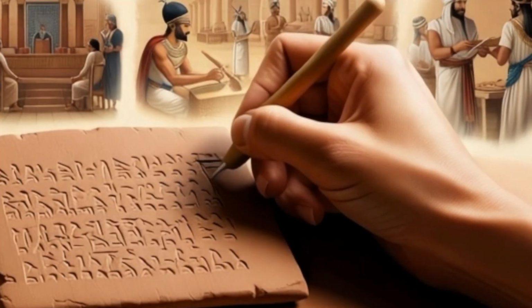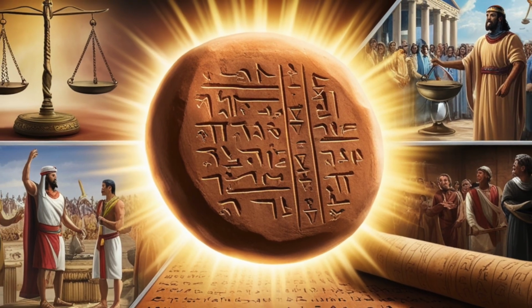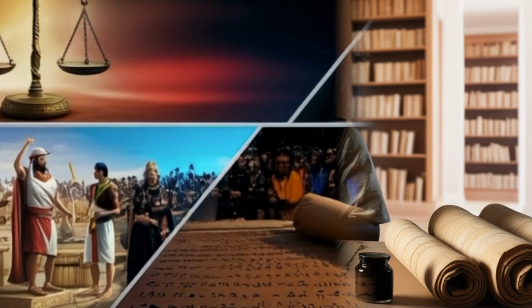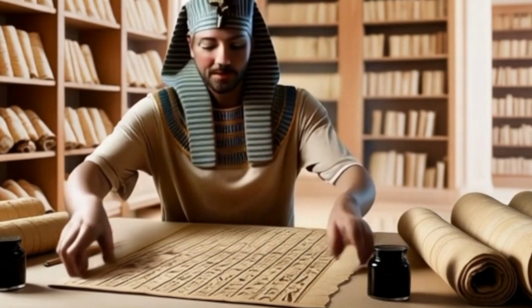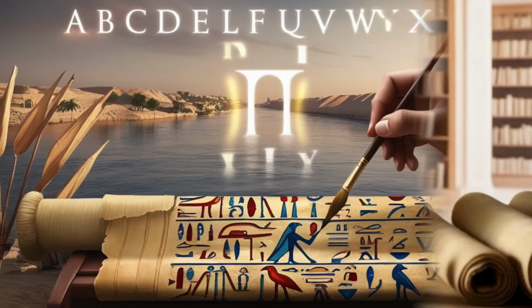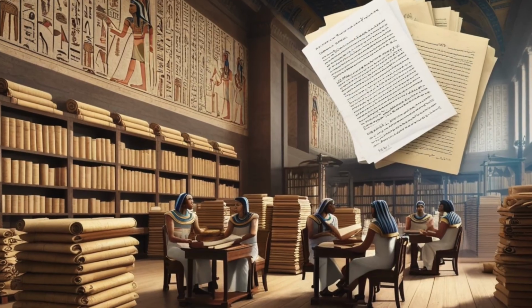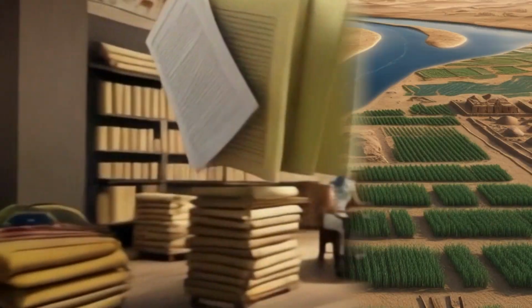It all began with the Sumerians and their cuneiform script, etched onto clay tablets. More than words, these symbols recorded laws, trade, and history itself. In Egypt, papyrus and hieroglyphs elevated writing to an art. Lightweight and portable, papyrus scrolls gave rise to archives, libraries, and literature. This ancient innovation paved the way for alphabets and the written languages we use today.